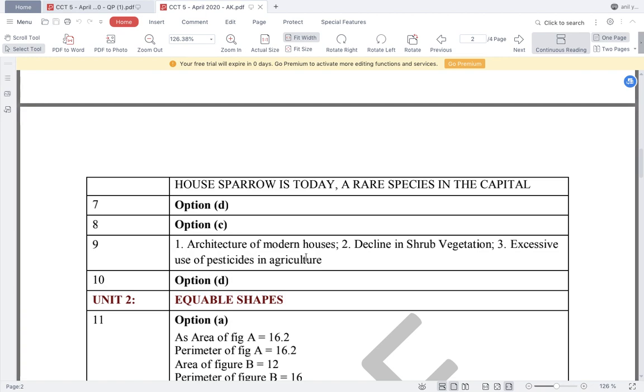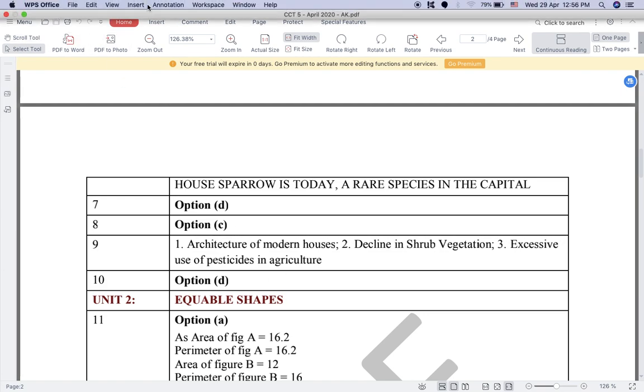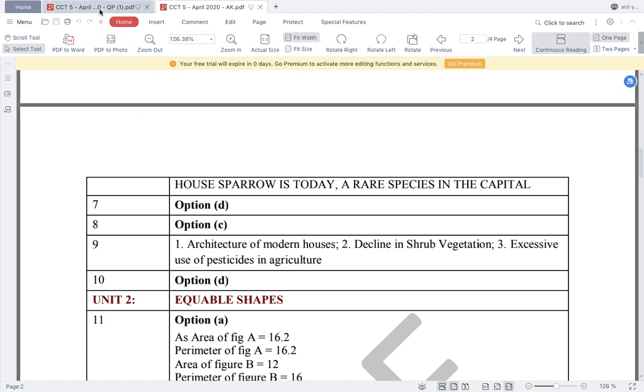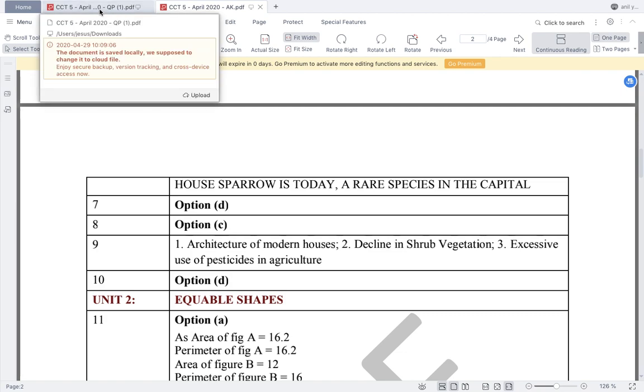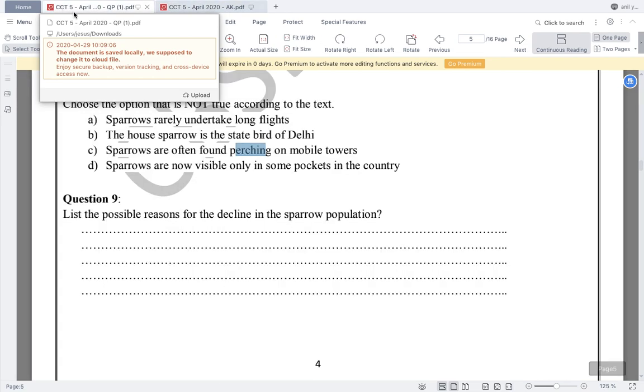All right, so architecture of modern houses, decline in shrub vegetation, we have destroyed the vegetation, so they have lost their habitat. And third is excessive use of pesticides in agriculture, so they do not get proper food. All right, these are the three reasons that one may easily get after reading the passage. Now the last question, question number 10.